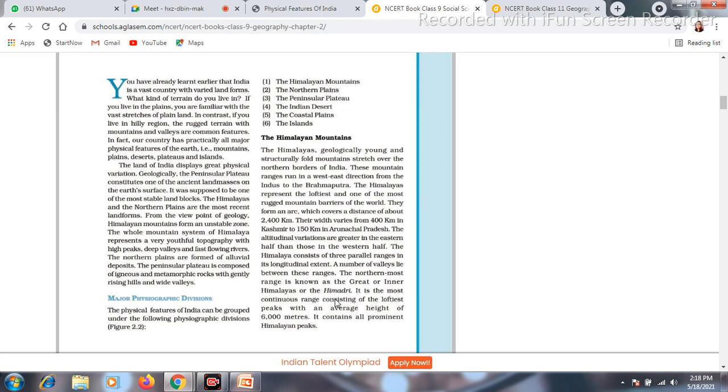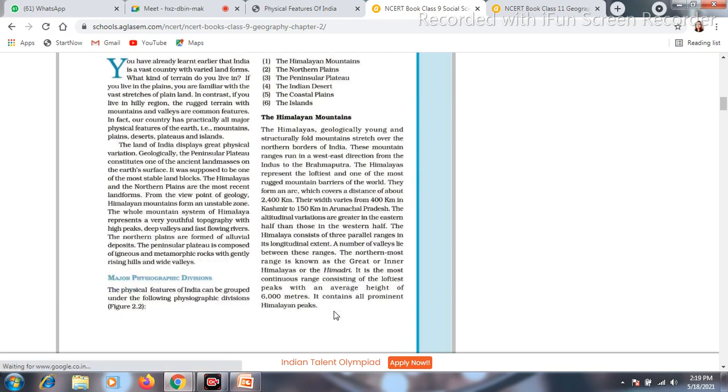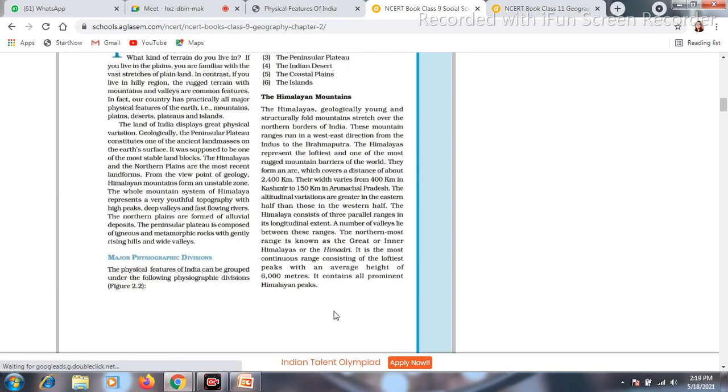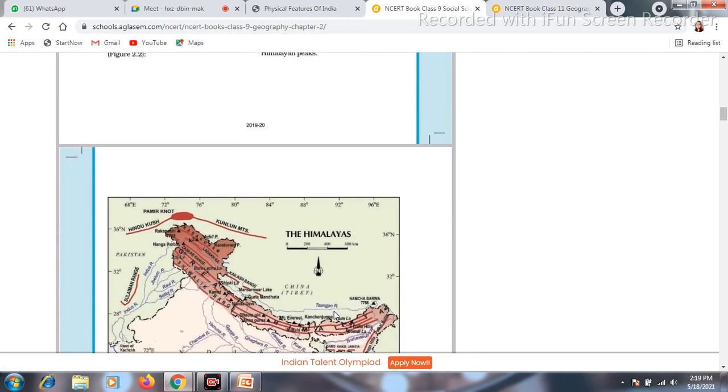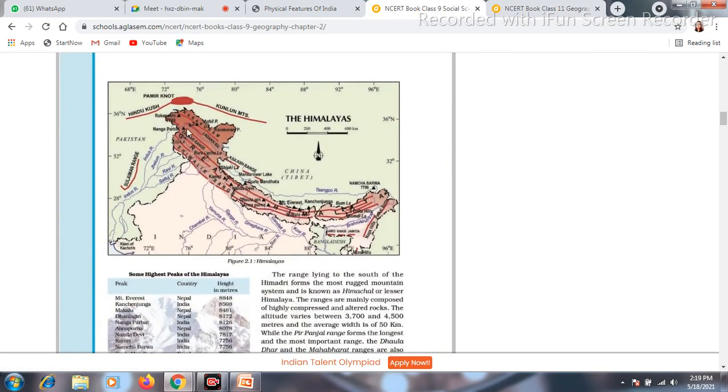It is the most continuous range, lofty, constituting the loftiest peaks. Point number 2: the average height is 6,000 meters. Point number 3: it contains prominent hills. That is point number 4. And this is your book, and in this you have the diagram. See here it is written Great Himalaya. The first continuous line is the example of the Greater Himalaya.